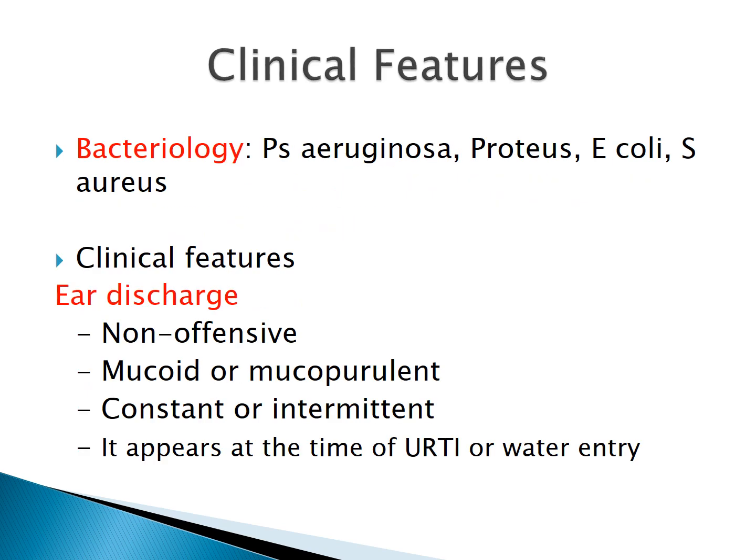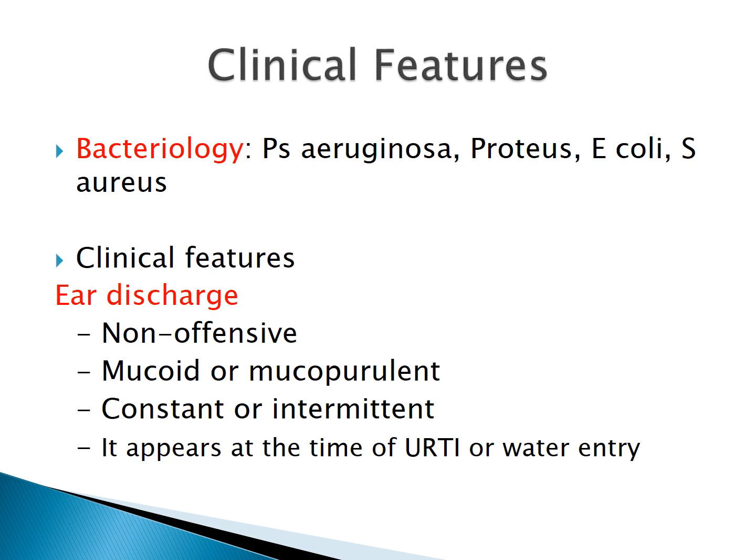Now the clinical features of tubotympanic type of CSOM. The common bacteria involved are Pseudomonas aeruginosa, Proteus, E. coli and Staph aureus. The most common symptom with which patients of CSOM tubotympanic type come to ENT OPD is ear discharge. The characteristic of the ear discharge is that it is non-offensive, that is non-foul smelling. Then it is mucoid or mucopurulent.